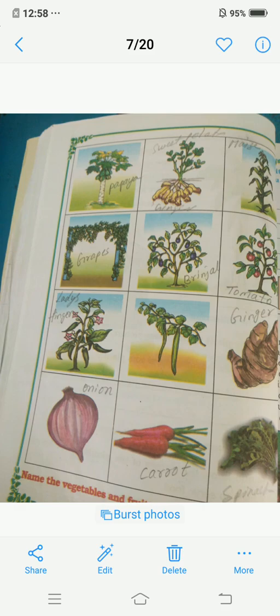Next is spinach. In this picture, fruits and vegetables are there. Papaya and grapes, these two are fruits. Sweet potato, brinjal, tomato, lady's finger, ginger, onion, carrot, they are all vegetables. Okay, children? Yes, next page.